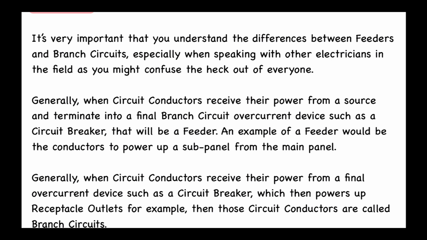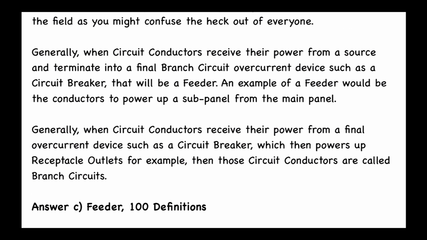Generally, when the circuit conductors receive their power from a source and terminate into a final branch circuit overcurrent device, such as a circuit breaker, that will be a feeder. An example of a feeder would be the conductor to power up a subpanel from the main panel.